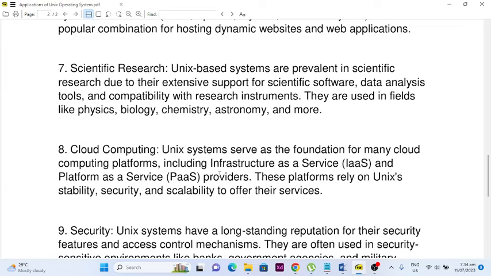Number 7, scientific research. Unix-based systems are prevalent in scientific research due to their extensive support for scientific software, data analysis tools, and compatibility with research environments. They are used in fields like physics, biology, chemistry, astronomy, and more. Number 8, cloud computing. Unix systems serve as the foundation for many cloud computing platforms, including infrastructure as a service and platform as a service providers. These platforms rely on Unix stability, security, and scalability to offer their services.